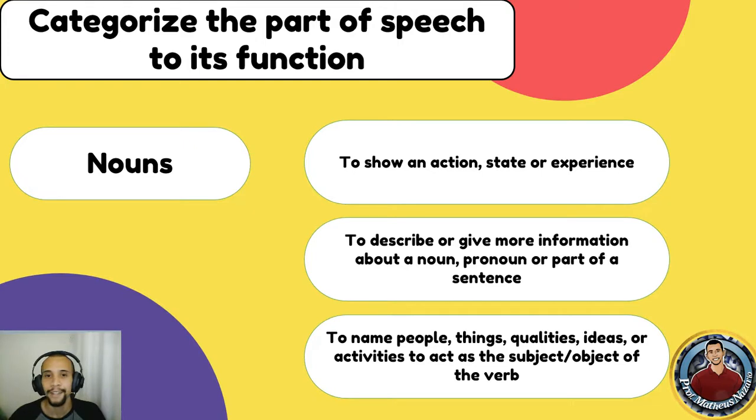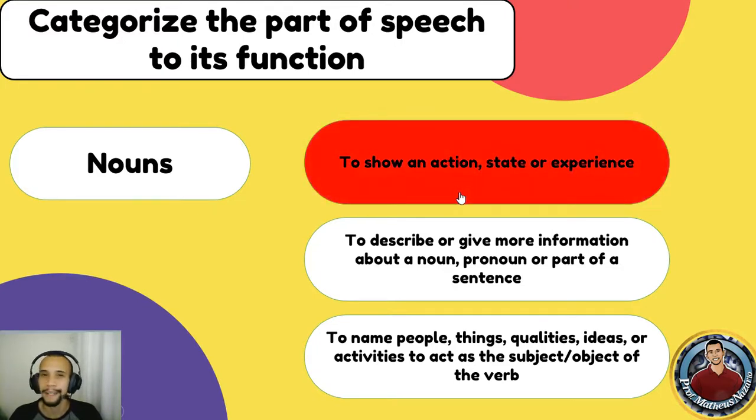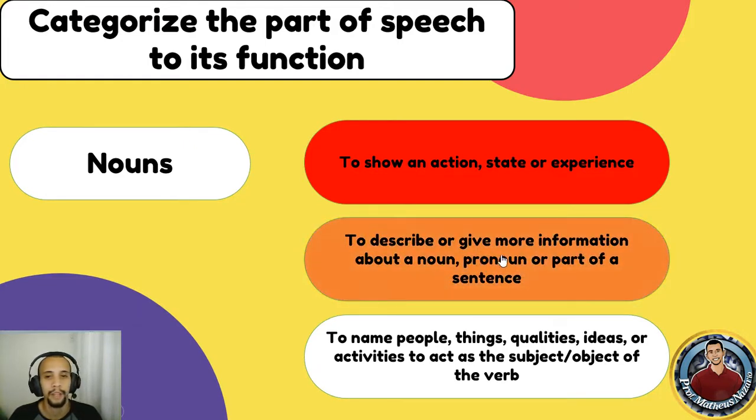Alright, so if you thought that it was to show an action, state, or experience, unfortunately, no. And it's also not used to describe or give information about a noun, pronoun, or part of a sentence. When we talk about nouns, you can think of names. Every name is a noun.